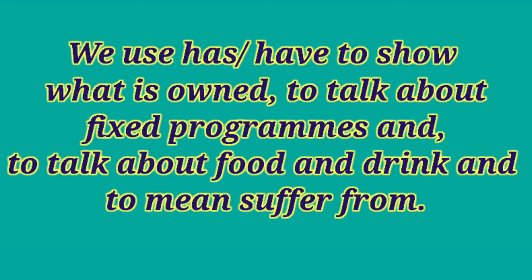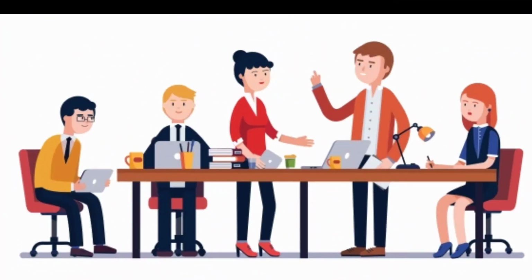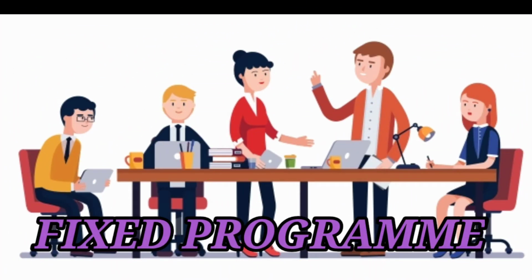To show what is owned means the subject has something, so we can use have or has. Have and has are in present form, whereas had is used in past form. To talk about a fixed program, for example a meeting that is fixed for tomorrow, we can use has or have.